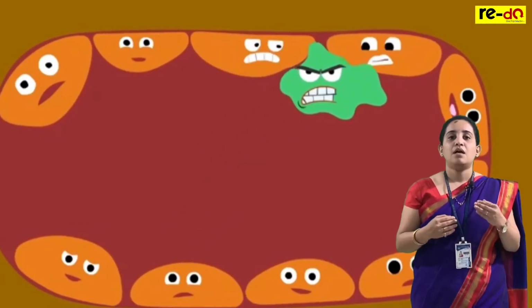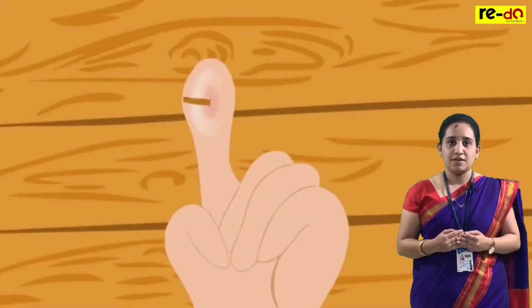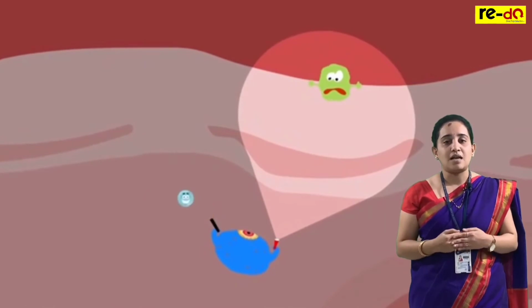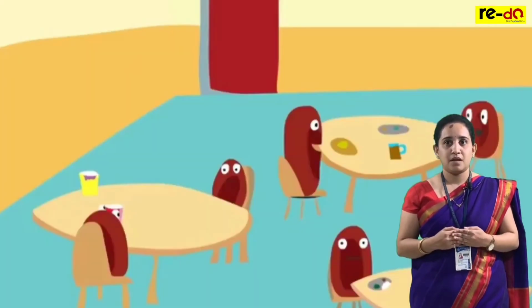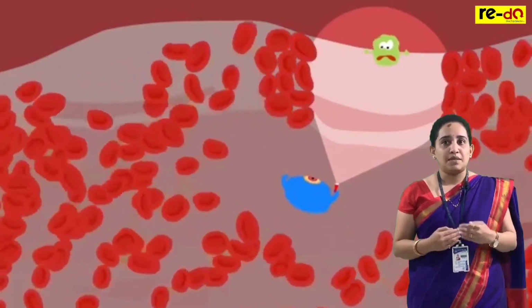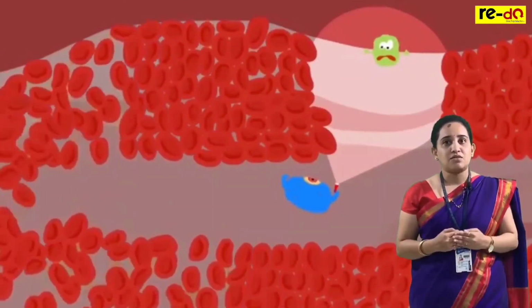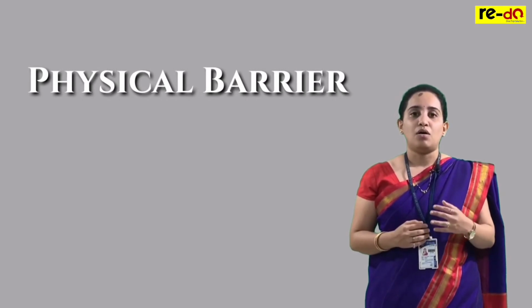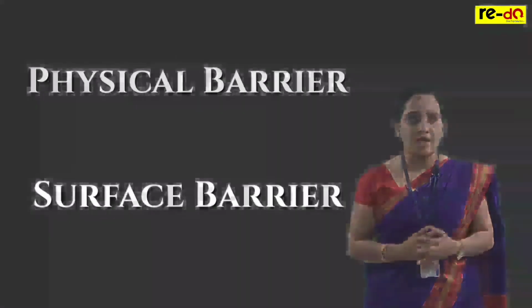For example, the mouth, the nasal passage, the ear canal, through which the pathogen can enter. But these passages are lined by epithelium. Mucus coating of this epithelium lining the respiratory, gastrointestinal and urogenital tracts also helps in trapping these microbes entering our body. So this barrier we call the physical barrier, or the surface barrier.